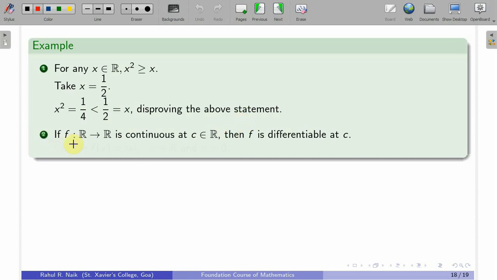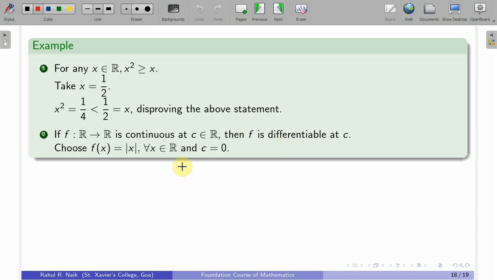Okay, one more example. This is a very standard example in real analysis. If f is continuous at c, then f is differentiable at c. This is in general not true. You can produce an example which is continuous at c and not differentiable at c.